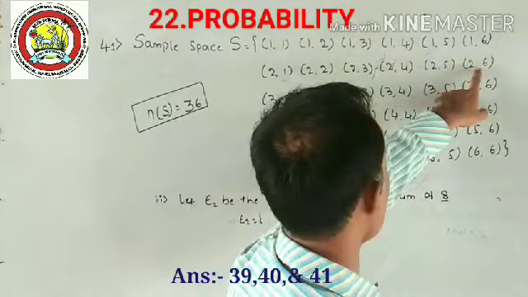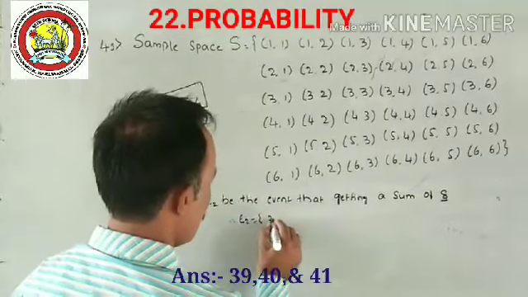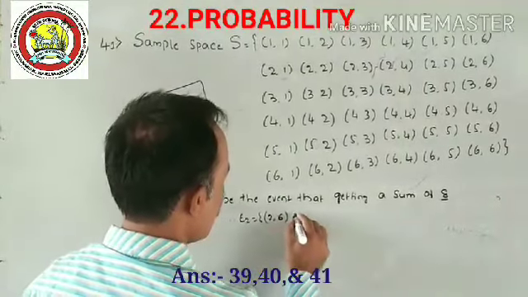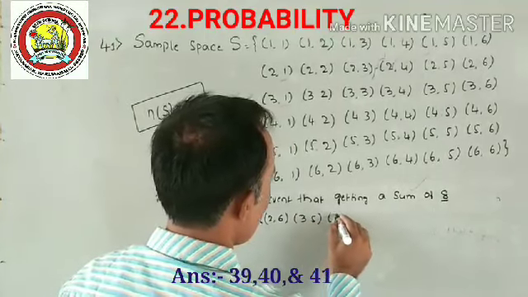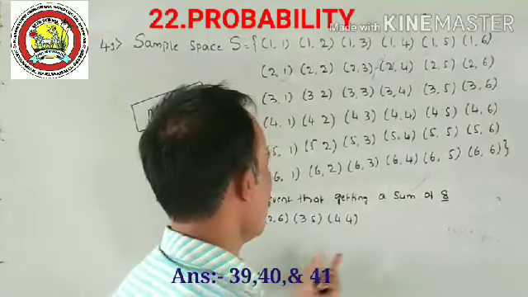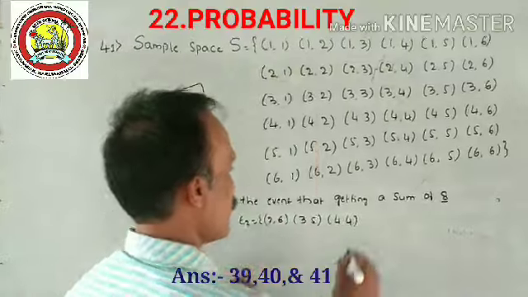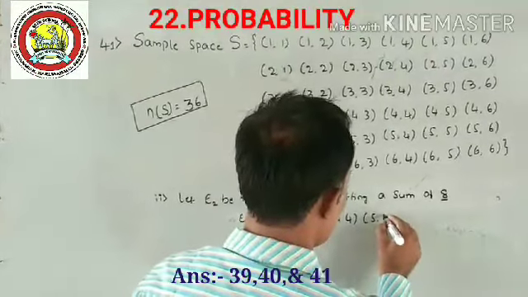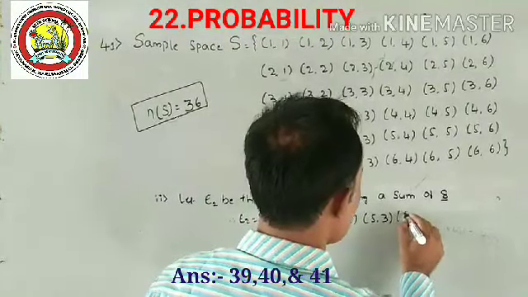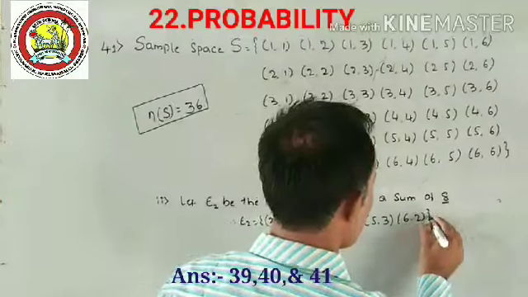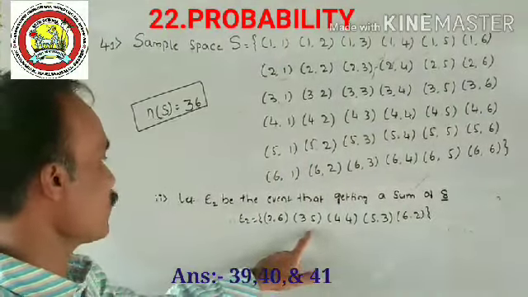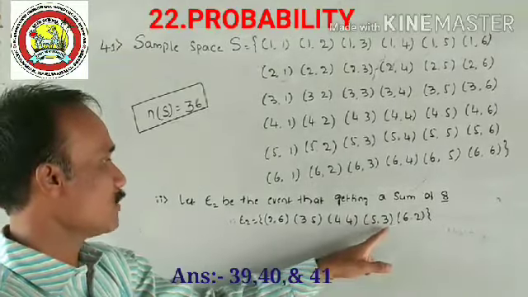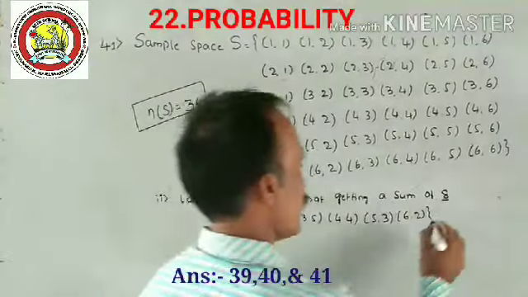That's 2 6, correct? That's 2 6. Next, coming to third line, that is 3 5. Next 4 4. There's no need to repeat again 4 4. Next 5 3. Finally 6 2. Just to find the sum, 2 plus 6 is 8, 3 plus 5 is 8, 4 plus 4 is 8, 5 plus 3 is 8, 6 plus 2 is 8.